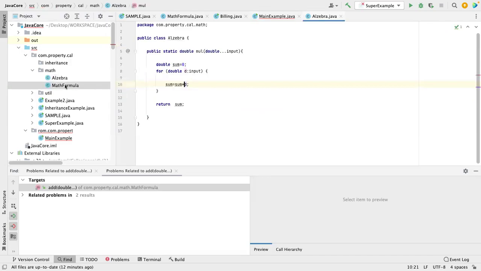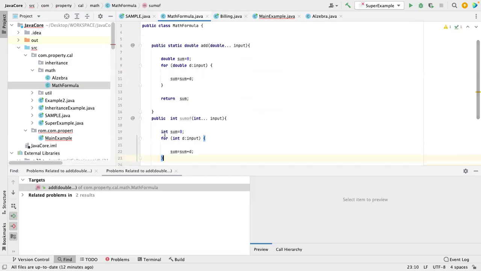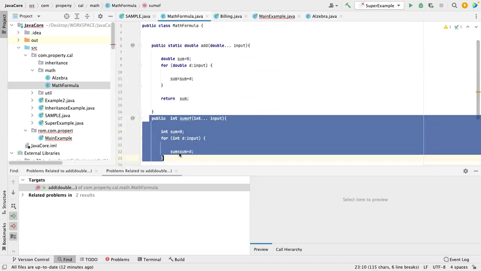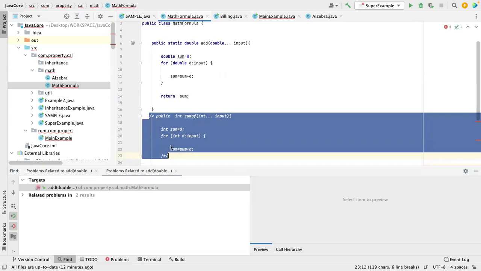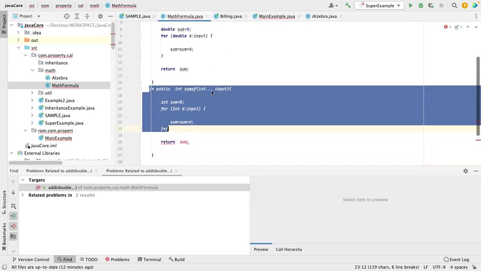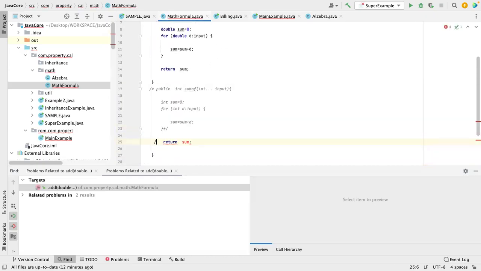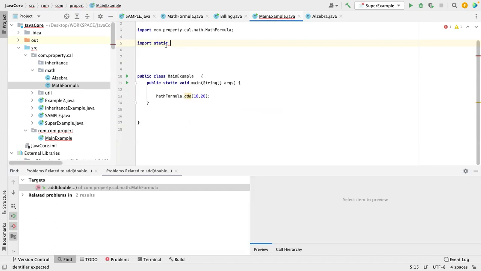Okay, let me remove this and then check. Let me go to the main example. Remove this. Main example. Import static.